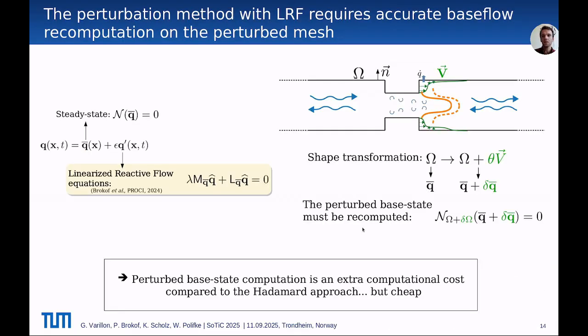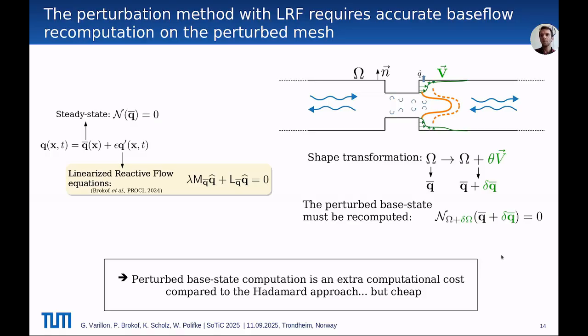So there is still an additional cost compared to the Hadamard method, because unlike the Helmholtz equation, the linearized reactive flow relies on a base flow that is a solution to some equations. And that one needs to be recomputed to account for the change in the geometry. And this base flow recomputation has a cost. However, this cost is rather low.